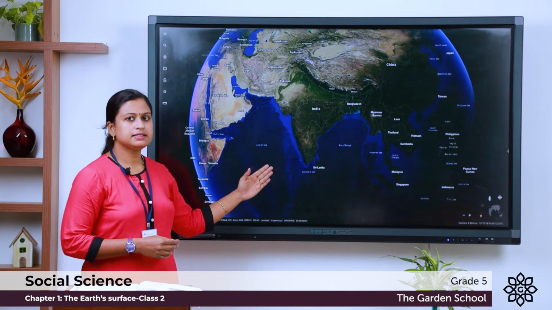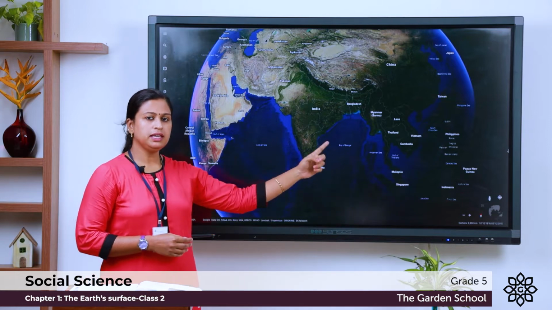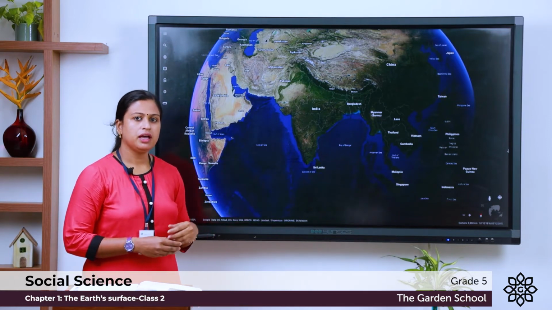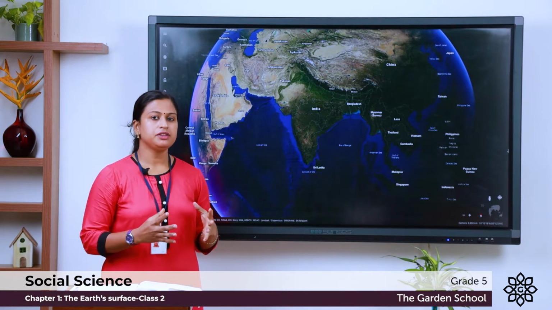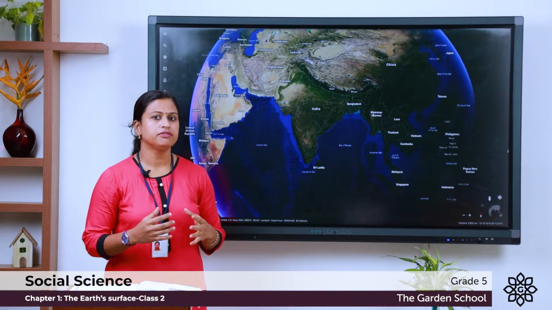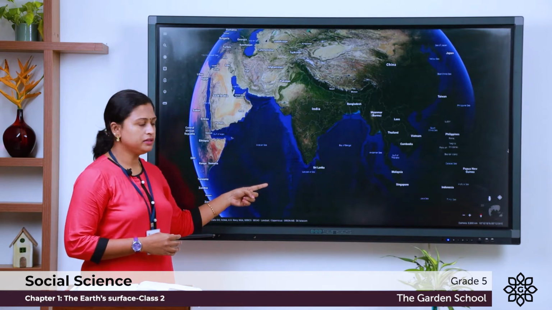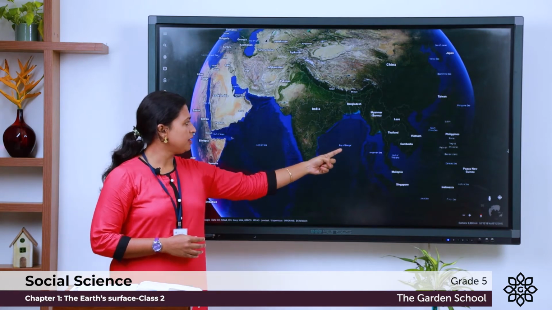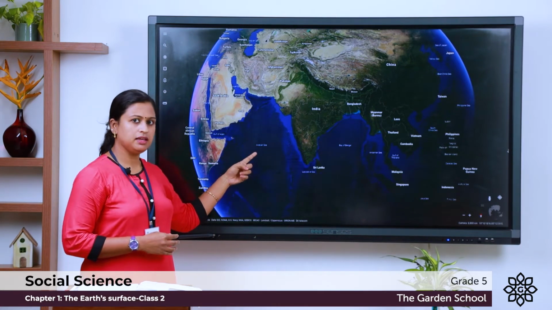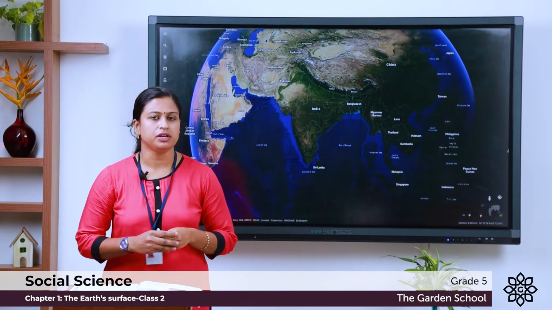Asia continent is surrounded by Indian Ocean in the south. To the east lies the Pacific Ocean and to the north lies the Arctic Ocean. India and China are the famous countries of Asia. India is surrounded by Indian Ocean and two seas. You can see Bay of Bengal in the east and Arabian Sea in the west. Sea is a part of ocean.